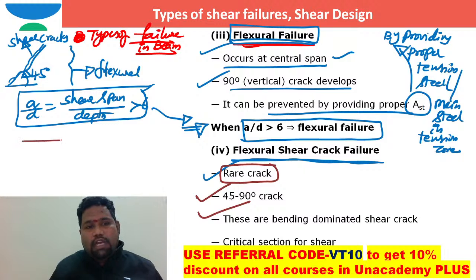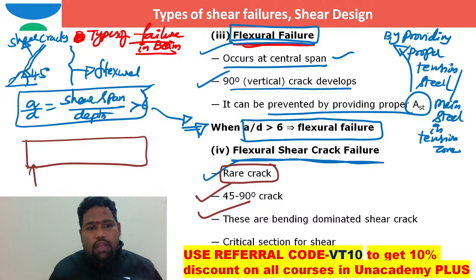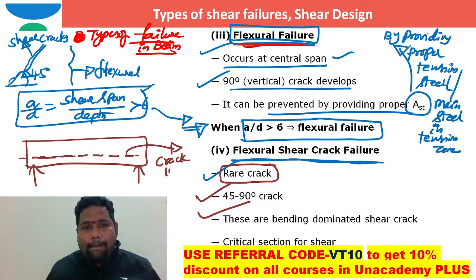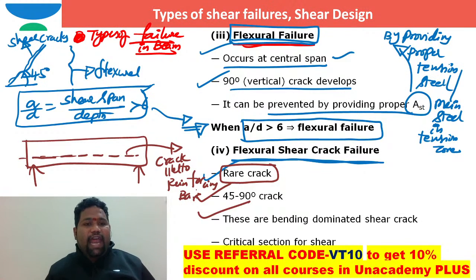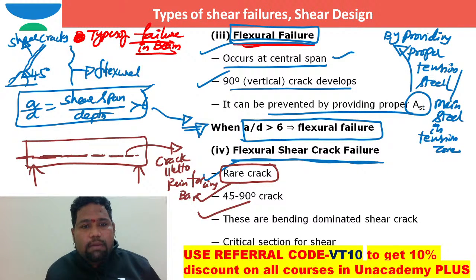Okay, let us suppose it is a beam, and these are the reinforcing bars. If the crack is happening parallel to the reinforcing bar, what is such a type of crack called? Can you ascertain the name of that crack? The crack which is happening parallel to the reinforcing bar, in the horizontal direction, is nothing but a corrosion crack.